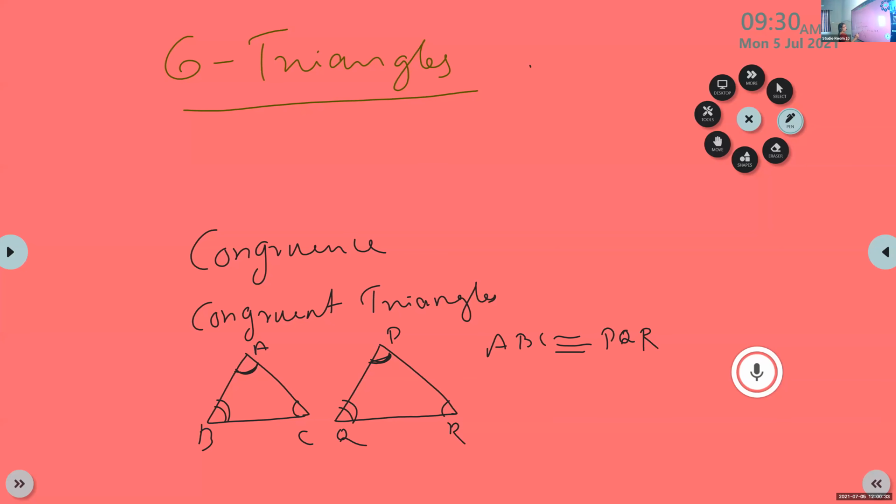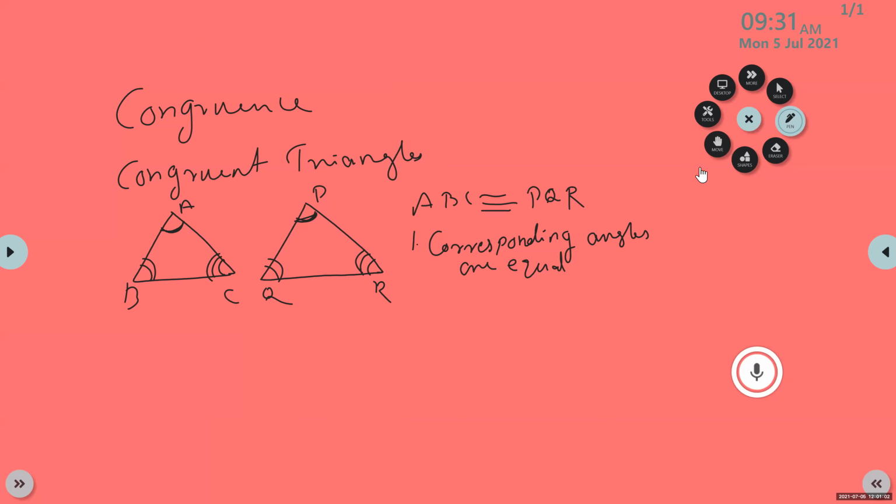These are the conditions for congruence. What is the next condition? First condition, corresponding angles are equal. One more condition is there. All sides are equal. AB must be equal to PQ.